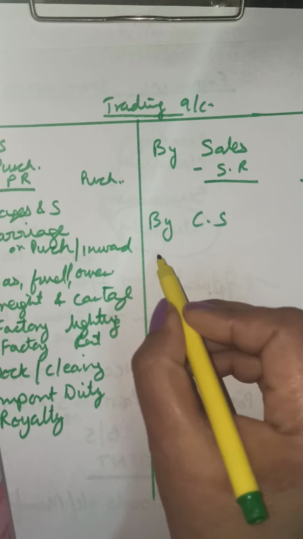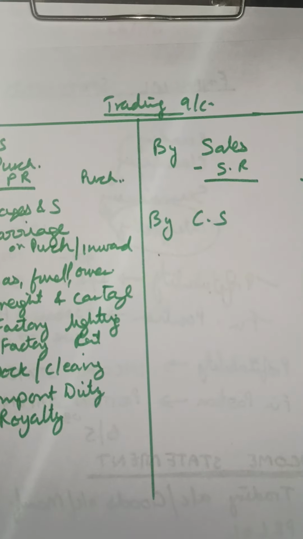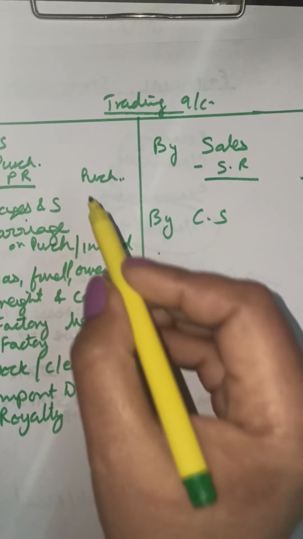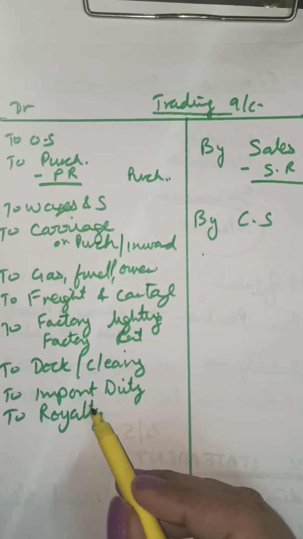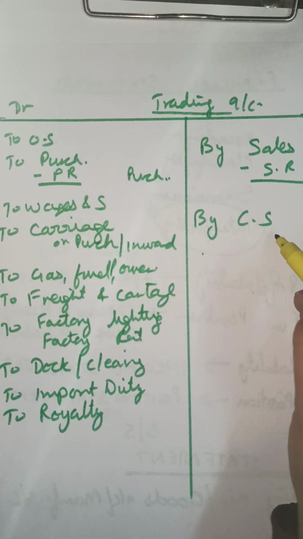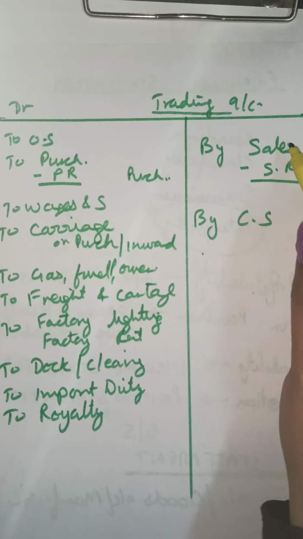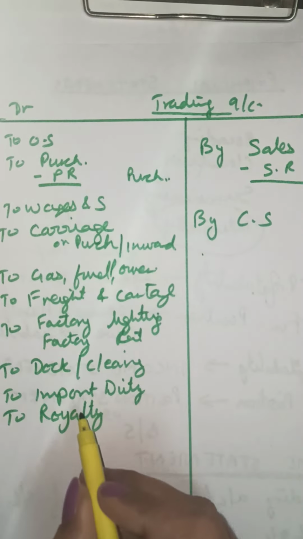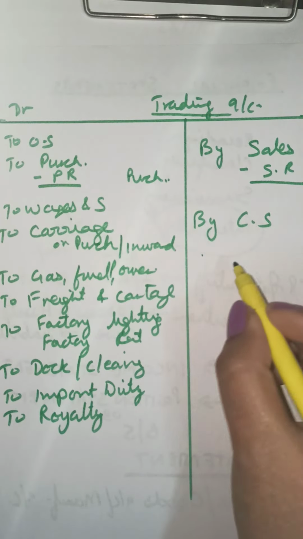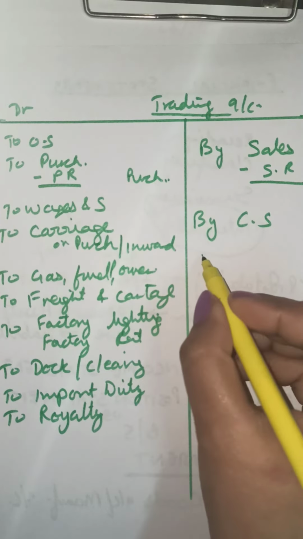Now comes the last thing, the most important thing. These are the direct expenses and these are the income generated by direct expenses, sales and the stock that is left to be sold. In case expenses are more than the sales, this side is more, so the balancing figure will come on this side.